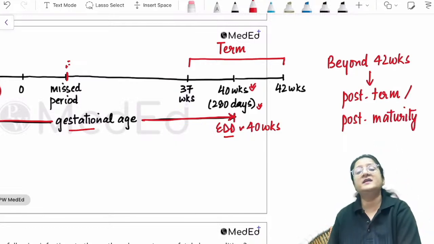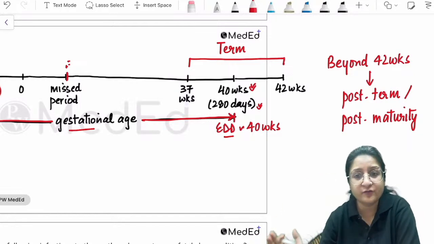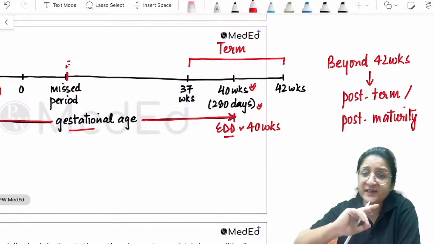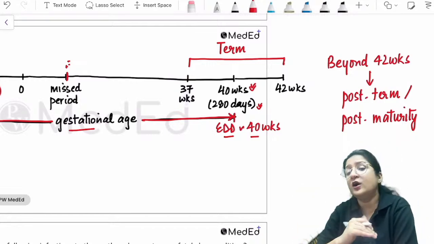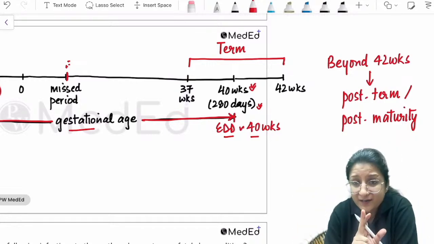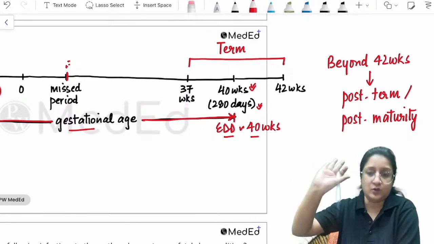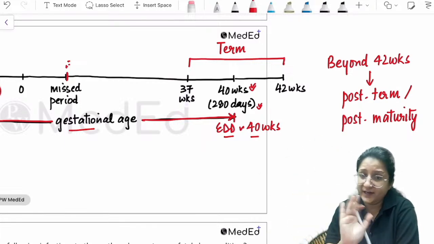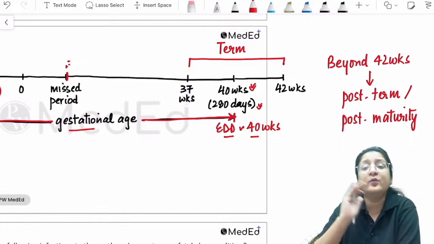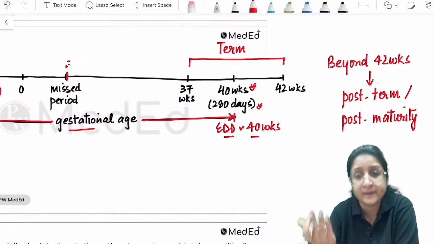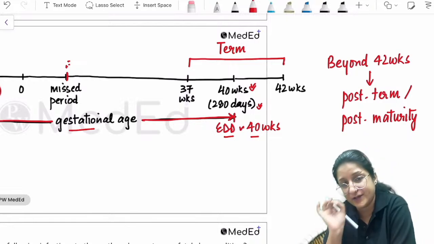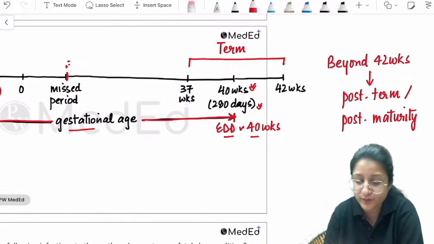By definition it means she has crossed beyond 42 weeks. Once she is beyond 40 weeks, when EDD is crossed, we call it post dated. Post dated simply means dates crossed, EDD crossed. Post dated does not necessarily mean post term. Post term is when she has gone beyond 42 weeks of gestation. That is by definition post term or post maturity.